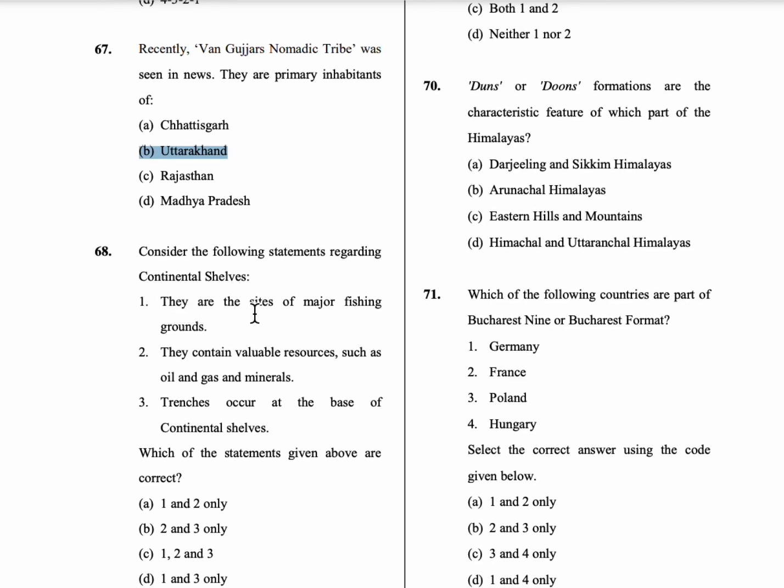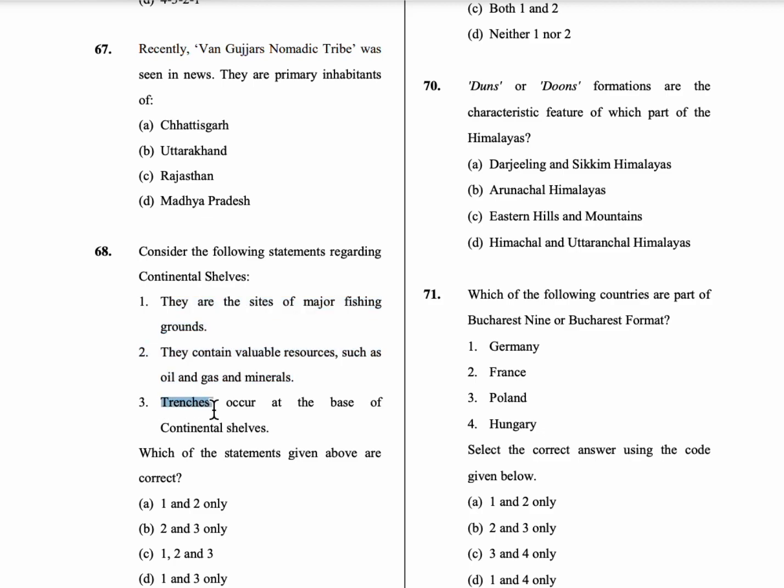68th question, consider the following statements regarding continental shelves. First statement is, they are sites of major fishing grounds. Second statement is, they contain valuable resources such as oil and gas and minerals. Third statement is, trenches occur at the base of continental shelves. So both the first and second statements are correct, but in the continental shelves, trenches don't occur.